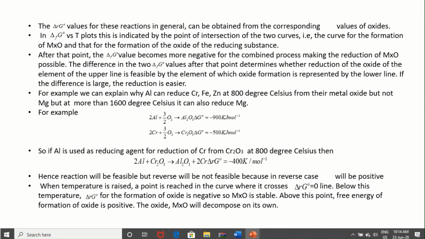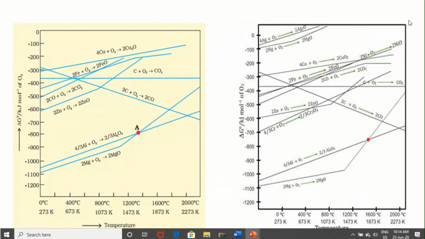We can see through the Ellingham diagram that at 800 degrees Celsius aluminium can reduce chromium, iron and zinc, because the value of aluminium to aluminum oxide will be more negative as compared to chromium to chromium oxide, zinc to zinc oxide and iron to iron oxide respectively.